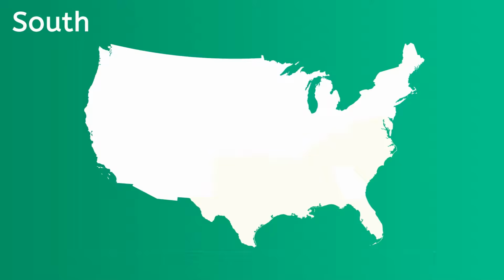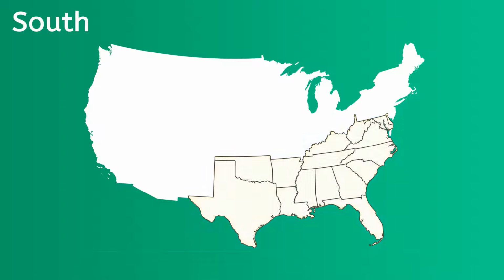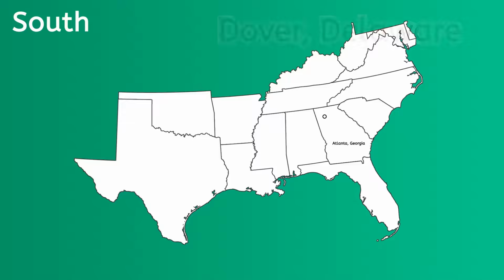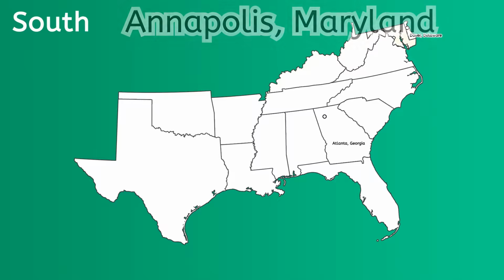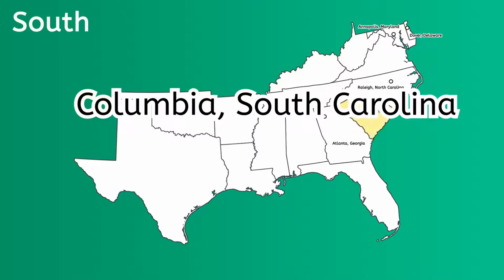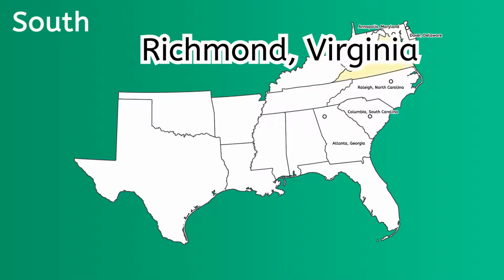The southern region of the United States is known for its food and both blues and country music. The states and capitals found in this region are Atlanta, Georgia, Dover, Delaware, Annapolis, Maryland, Raleigh, North Carolina, Columbia, South Carolina, Richmond, Virginia.